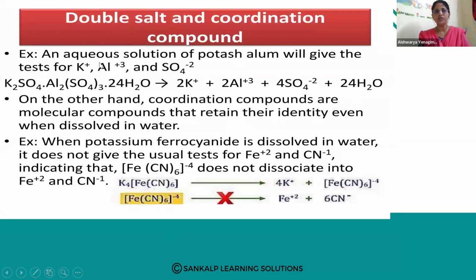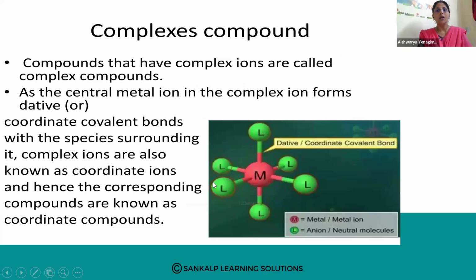See here, the aqueous solution of potash alum gives 2K+, Al3+ and sulphate ions. All three ions give tests and retain their identity, so we can identify them as they respond to different tests. But if you take potassium ferrocyanide, it will dissociate as K+ and [Fe(CN)6]4-. So it will not give the test for Fe and CN. It does not give the ionic test. So that is a coordination compound. The central metal ion forms a dative or coordinate bond with the species surrounding it. Complex ions are also known as coordinate ions and hence the compounds.